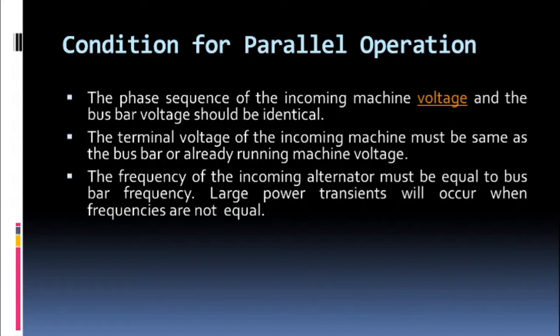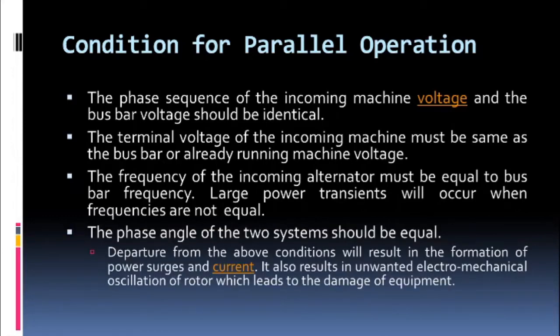Next condition goes like this: the frequency. Because this is AC quantity, the frequency matters. So the frequency of the incoming alternator must be equal to the bus bar frequency. Now what will happen if the frequency will not match? Large power transients will occur when frequencies are not equal.